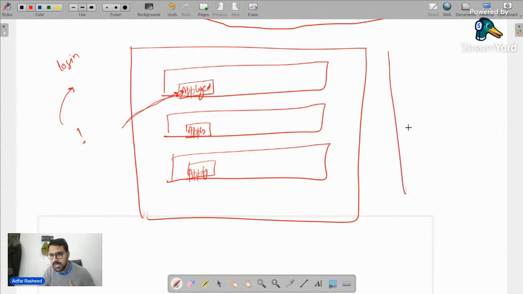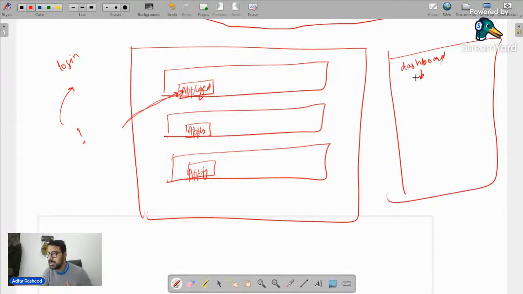Then on the same website, there will be a small portion which will simply say dashboard. Once you click on this dashboard, you will be able to see all of your applied opportunities. If you go to the home page again, it should show you all the opportunities that are applied. You should not be able to apply on them again. So this is the dashboard that we are going to create. Does it make sense? Do you understand what is the project we are trying to create?